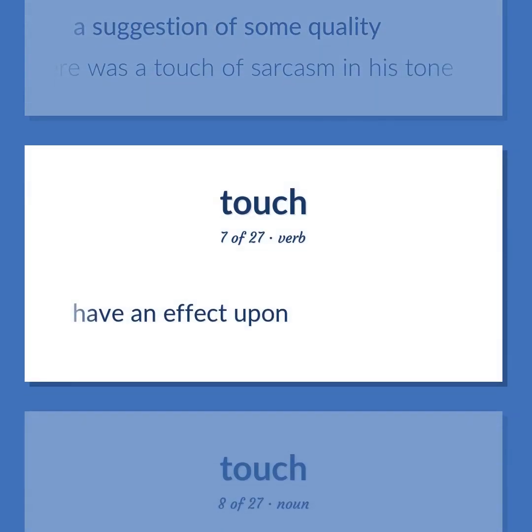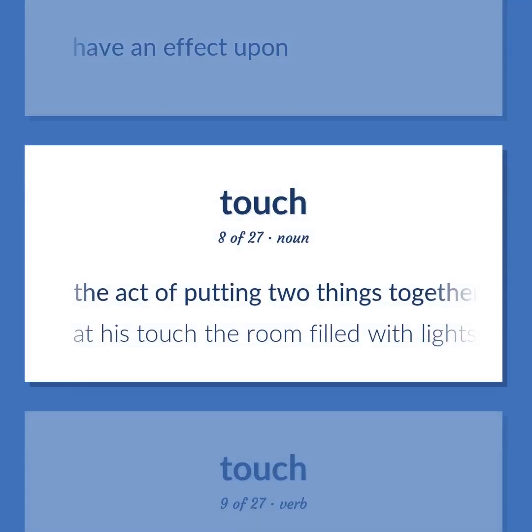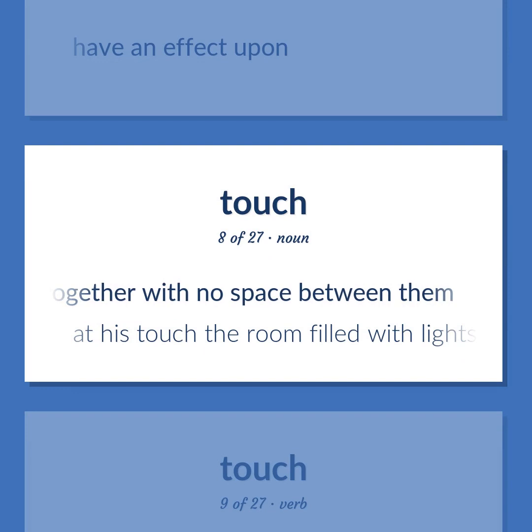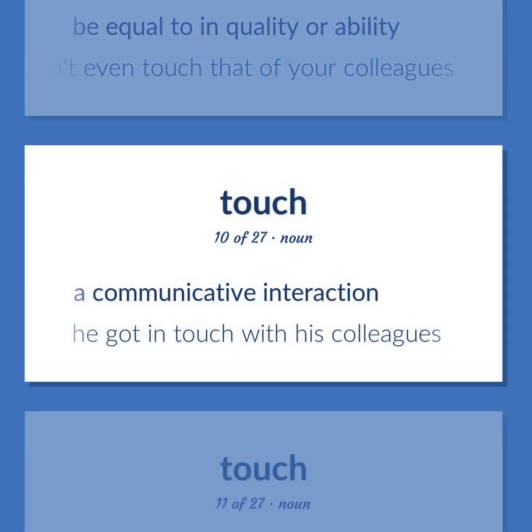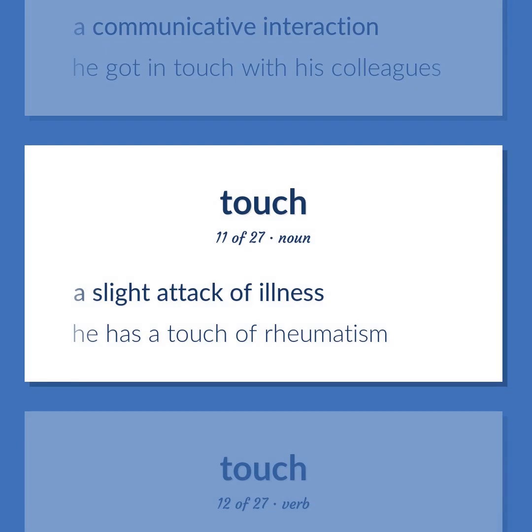Have an effect upon. The act of putting two things together with no space between them. At his touch the room filled with lights. Be equal to in quality or ability. Your performance doesn't even touch that of your colleagues. A communicative interaction. He got in touch with his colleagues. A slight attack of illness. He has a touch of rheumatism.